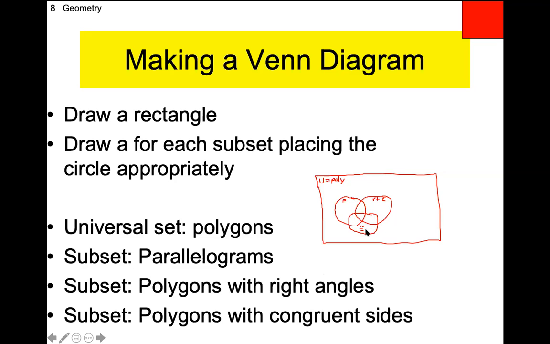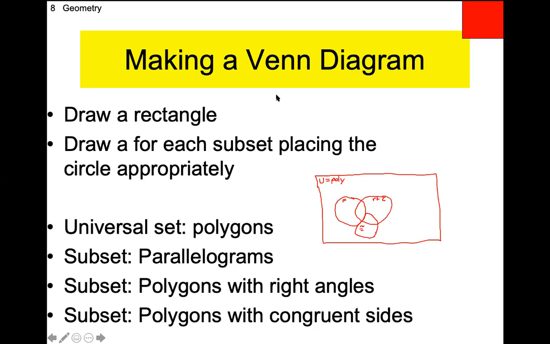No hexagons are parallelograms, so actually I need to erase my circle right here and make it slightly different, because no, so I need to be right here, a little bit of this, like that, okay? So I can have some polygons with congruent sides that also have right angles.